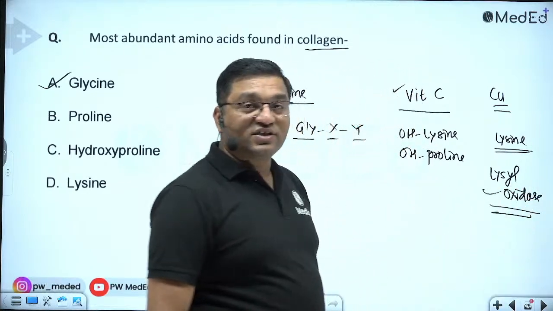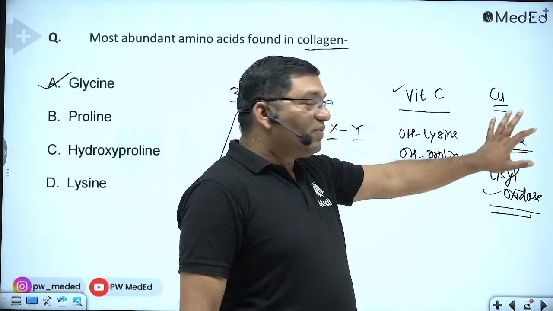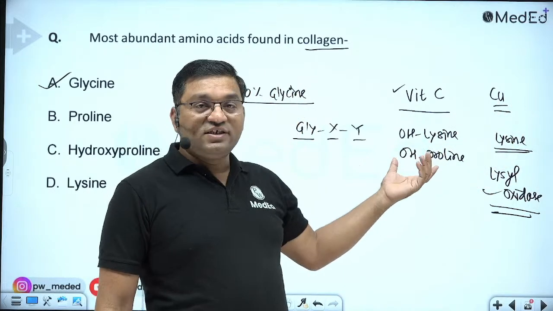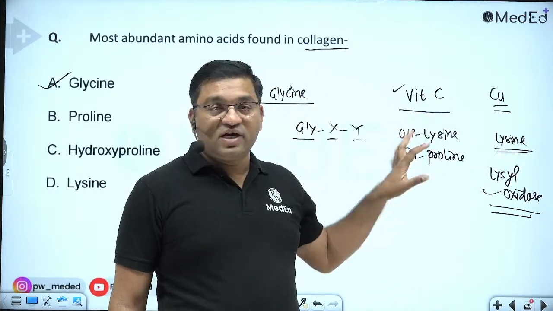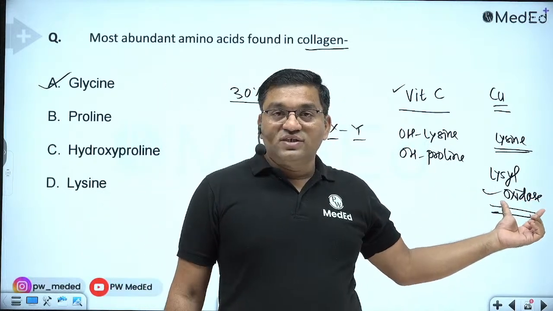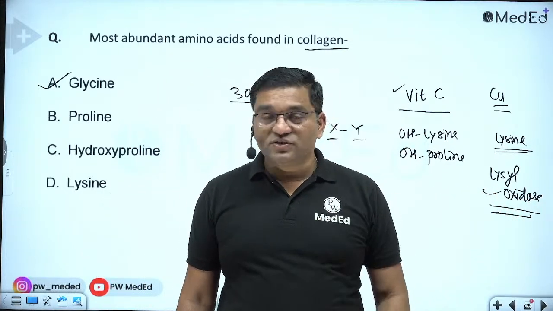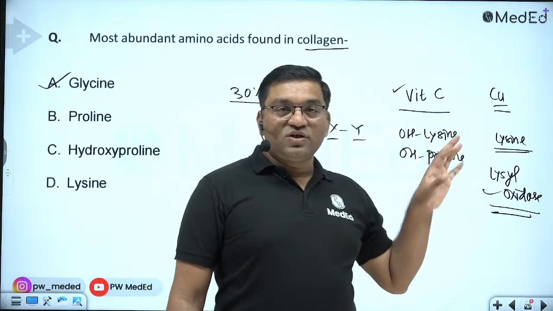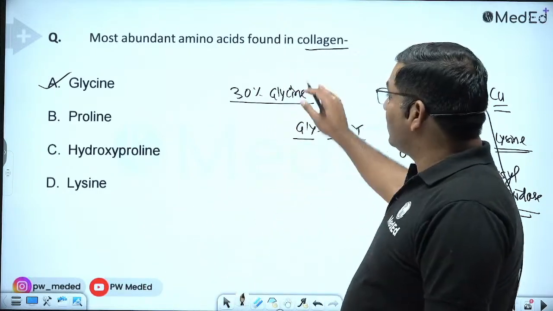So for collagen strengthening and cross-linking, copper is important. Rigidity of the molecule is given by vitamin C through hydroxylation, and lysyl oxidase is important for cross-link formation. This is the role of these two compounds in collagen synthesis.